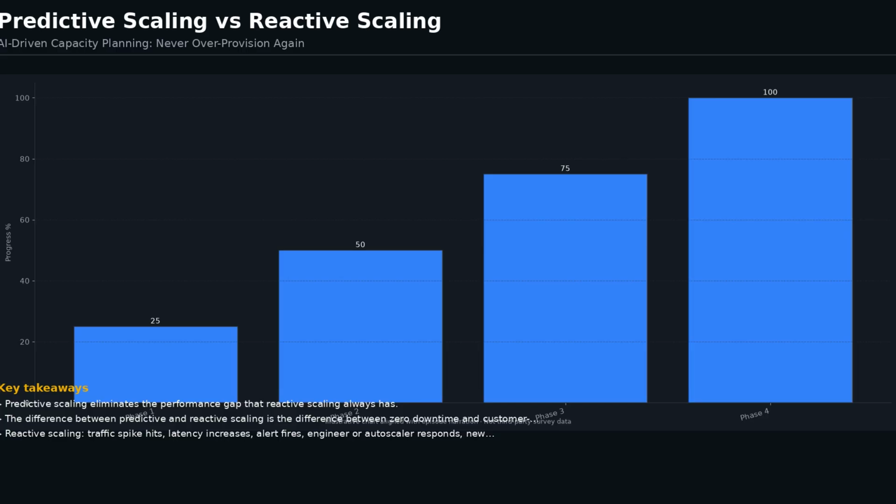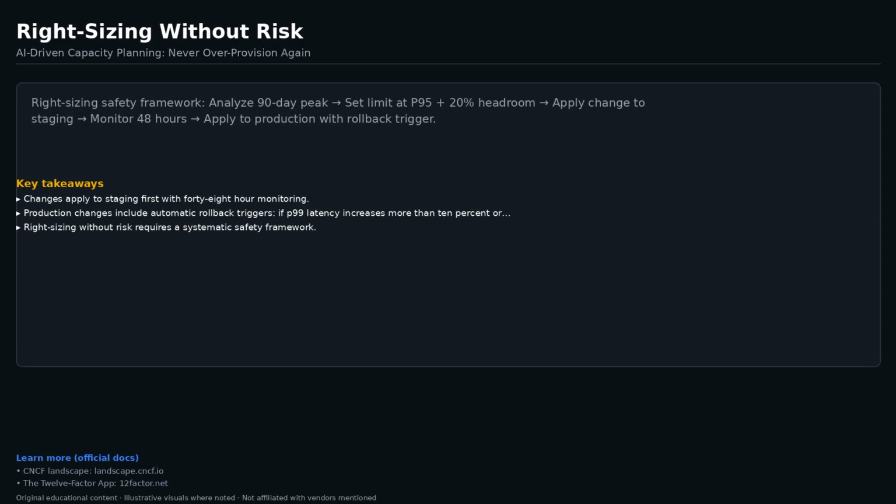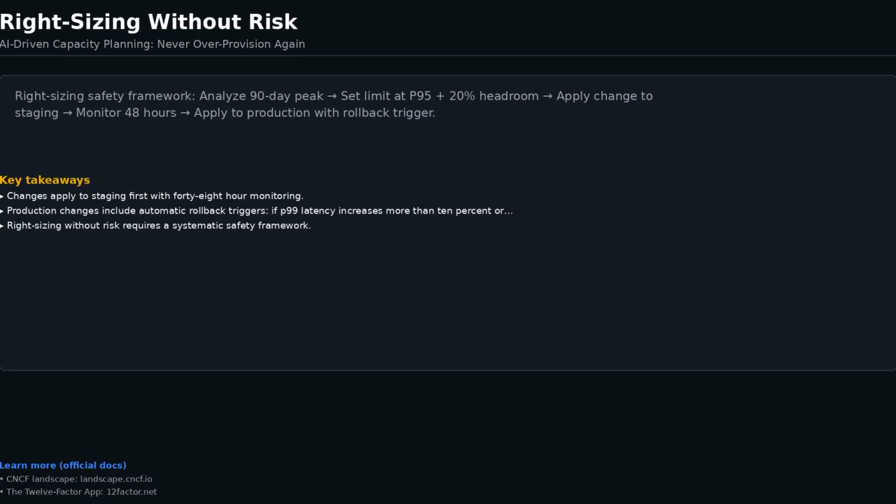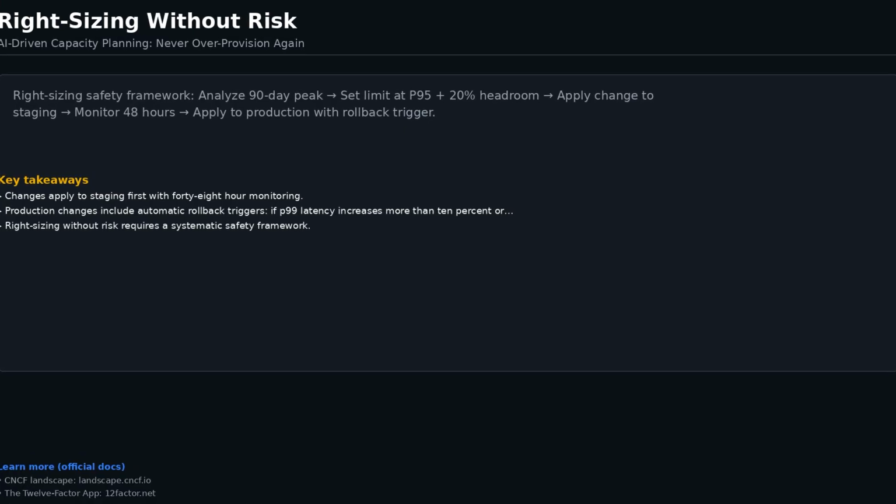Reactive scaling: traffic spike hits, latency increases, alert fires, engineer or autoscaler responds, new capacity provisioned, recovery. Total impact window: 4 to 8 minutes of degraded performance. Predictive scaling: agent detects pattern indicating traffic increase in 45 minutes, prescales capacity, traffic spike arrives, zero latency impact.